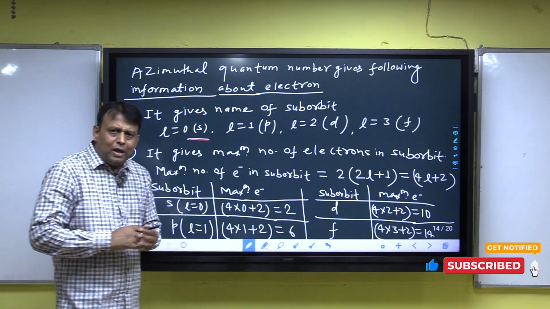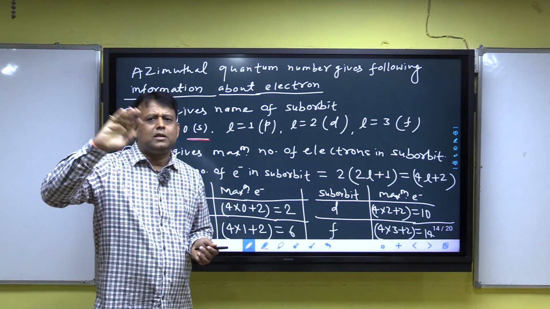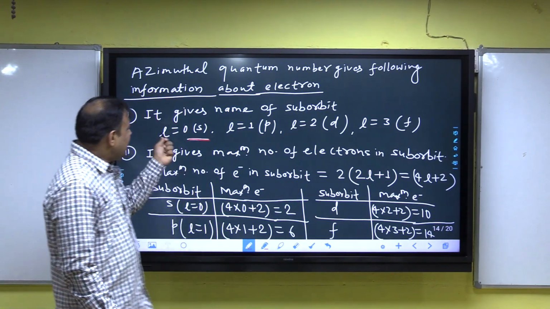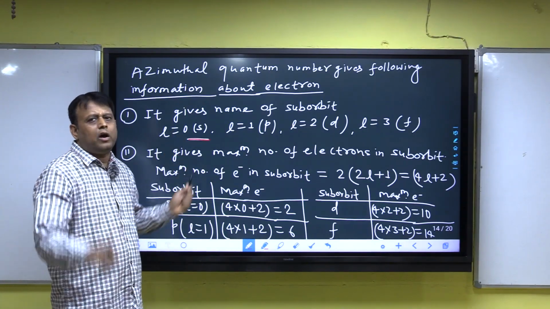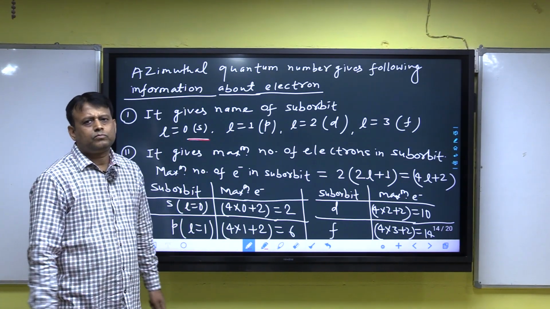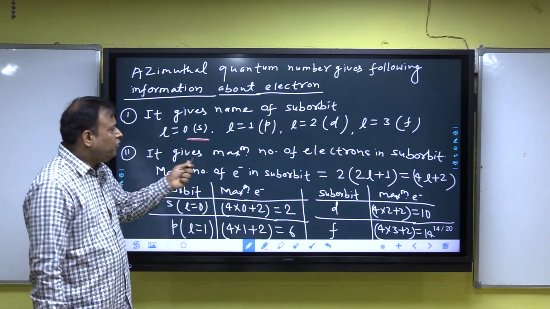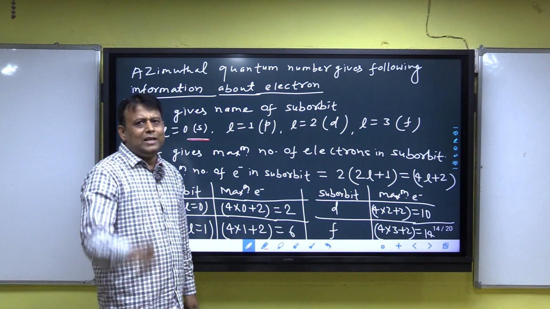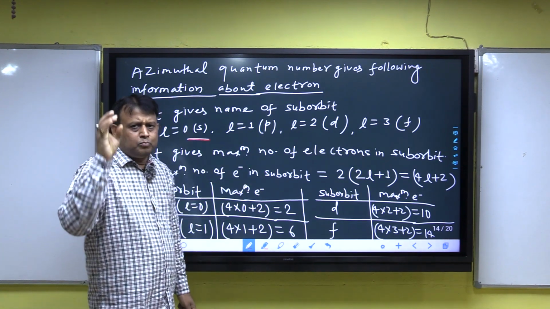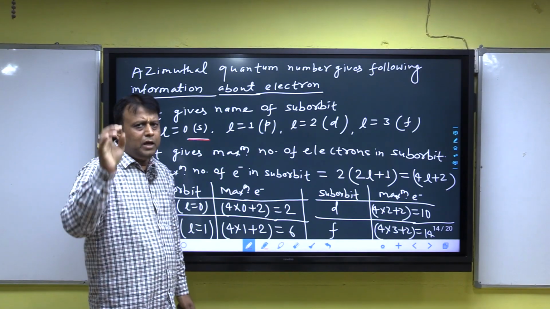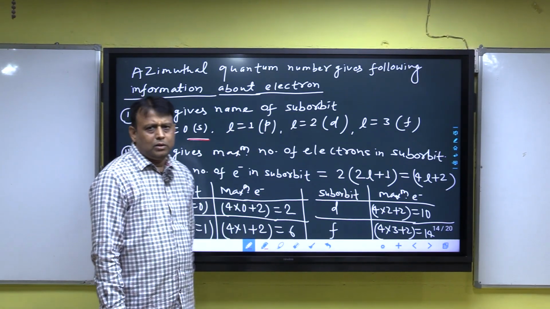For any s-suborbit, 1s, 2s, 3s, l, the azimuthal quantum number, is fixed: for any s, l is equal to 0. For any p, l is equal to 1. For any p-suborbit, either 2p, 3p, 4p, 5p, l is equal to 1.